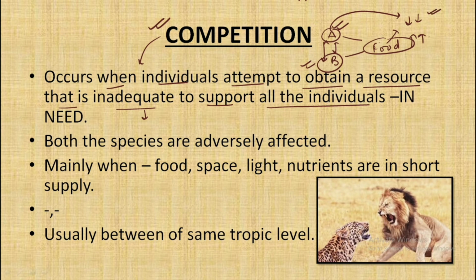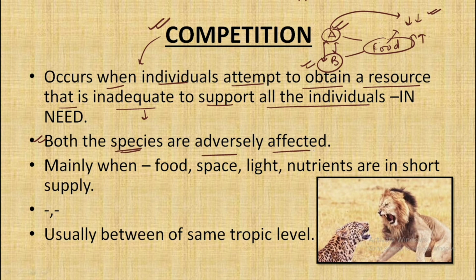So the most common reason for competition to occur is when the resources are not in ample amount for satisfying the need of all the species. And as a result of competition, both of the members or both of the species are adversely affected.